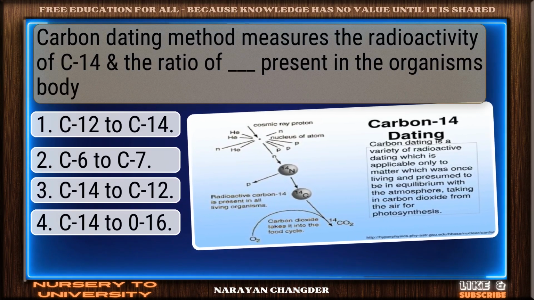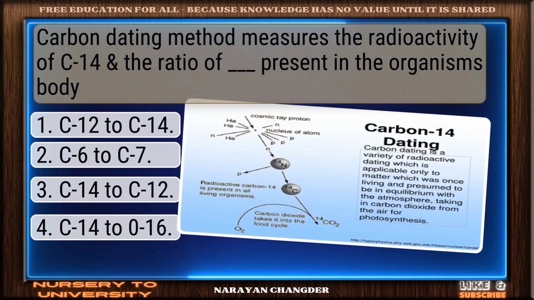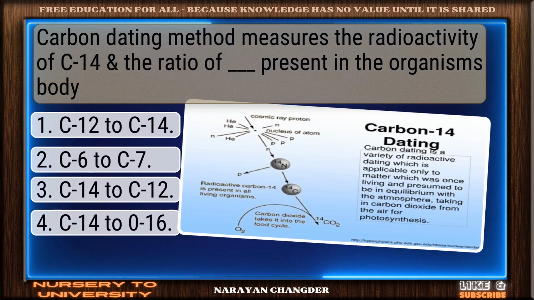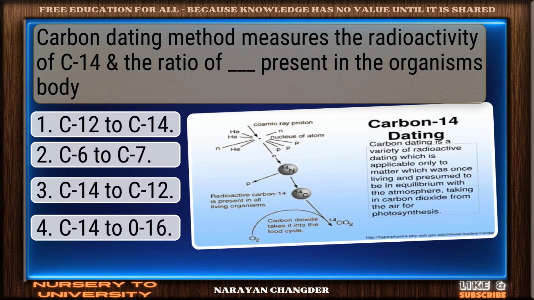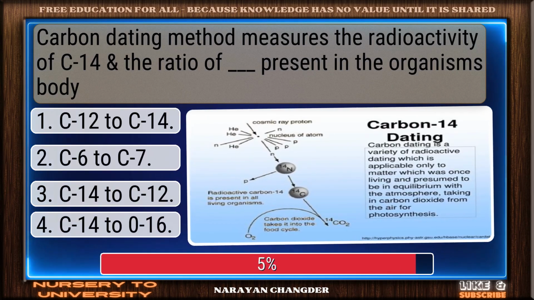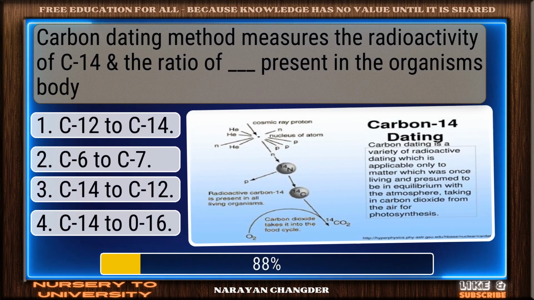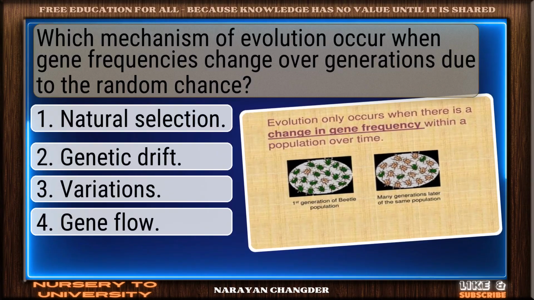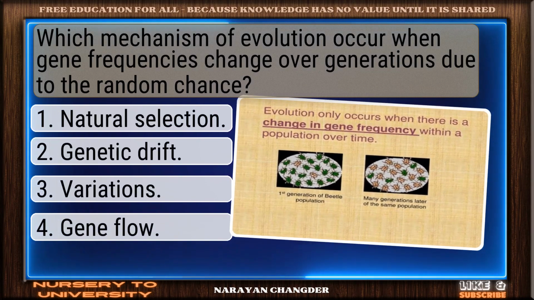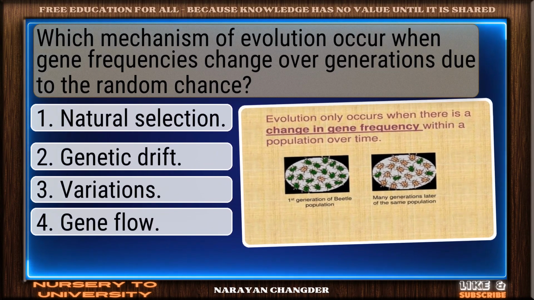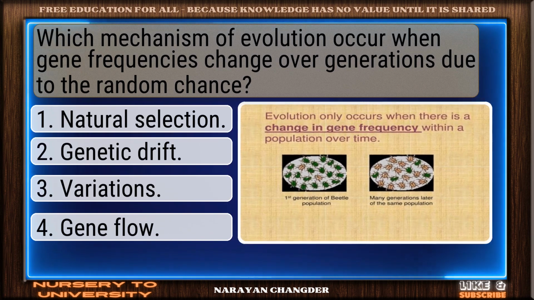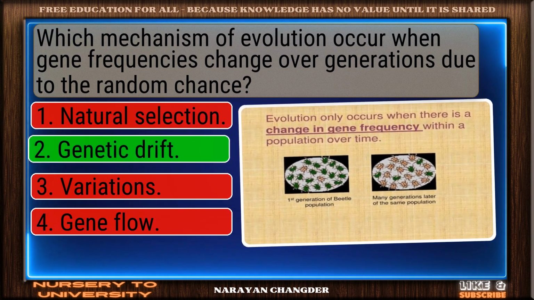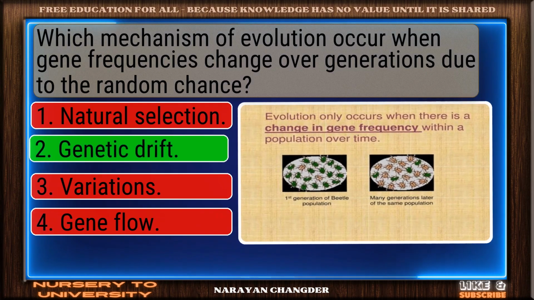Carbon dating method measures the radioactivity of C14 and the ratio of dash present in the organism's body. You got it, C14 to C12 fits. Which mechanism of evolution occurs when gene frequencies change over generations due to random chance? Well done. Genetic drift is right.